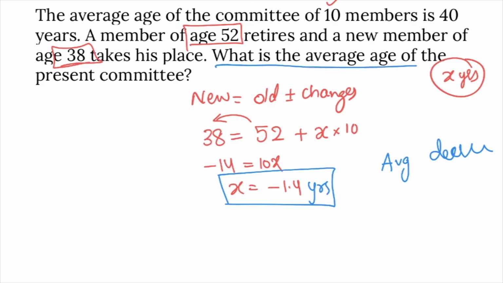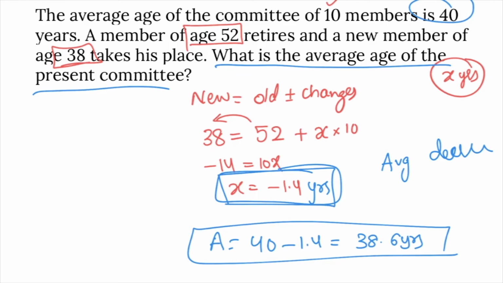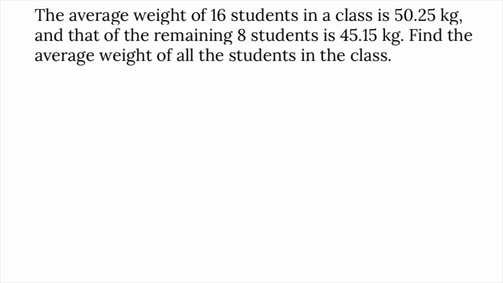The problem is about what is the average of the present committee. Previous average is 40 years. Now it is changed by 1.4. So now it is 38.6 years. Present average is 38.6 years.